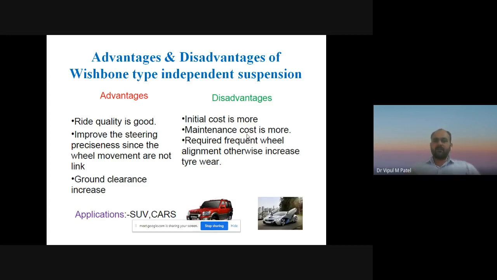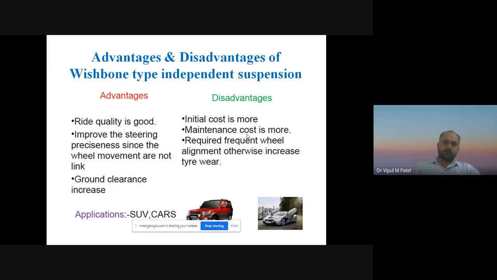Required frequent wheel alignment, otherwise tire wear increases. It is compulsory to get wheel alignment checked within a limited kilometer range. It is compulsory to check wheel alignment at a period of some kilometers or range, otherwise definitely there will be an increase in the tire wear. So these are the advantages and disadvantages of the wishbone type independent suspension system.